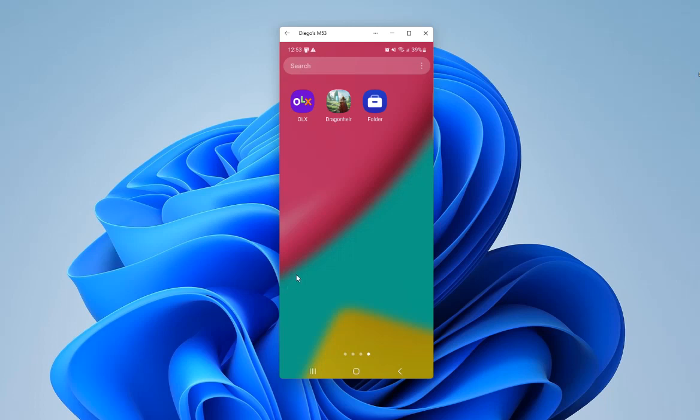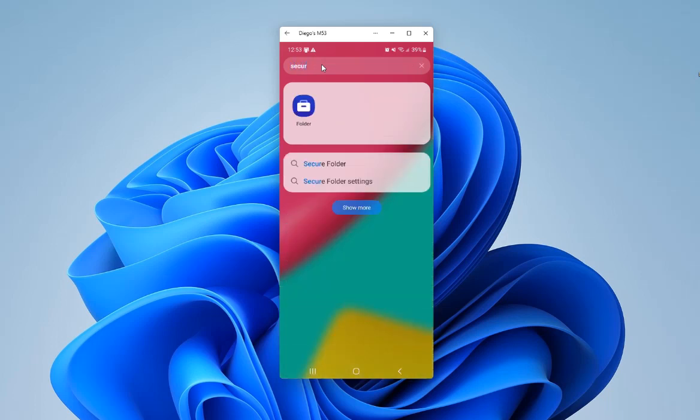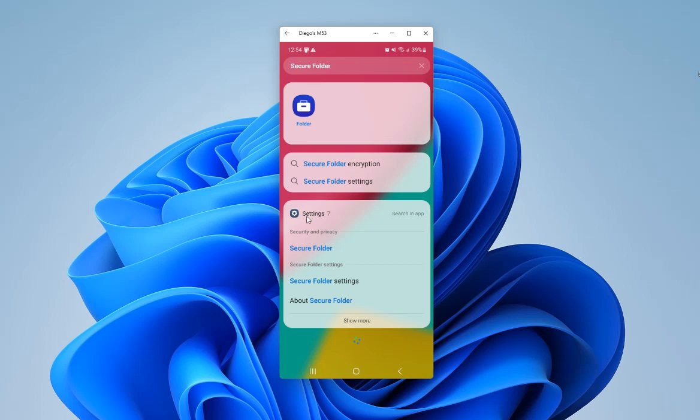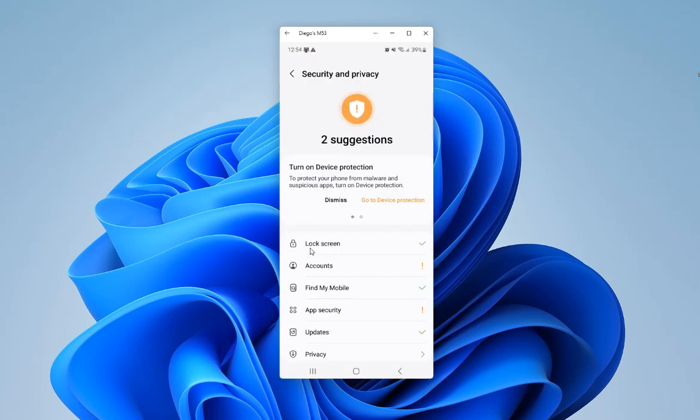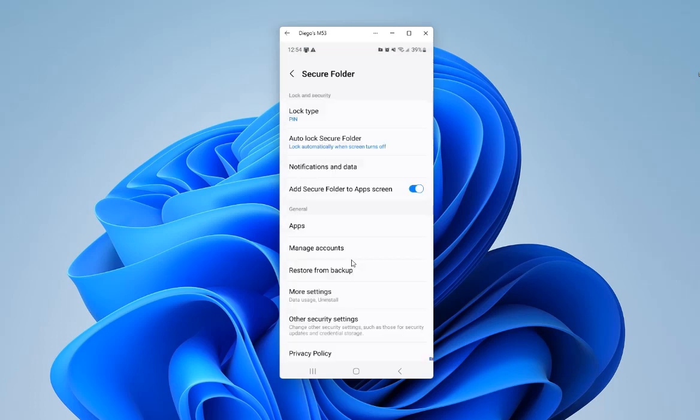So you need to know how to enable this folder on your mobile phone. This is a secure folder. So you have to go here, settings, secure folder, and you have to enable this option here. Just that.